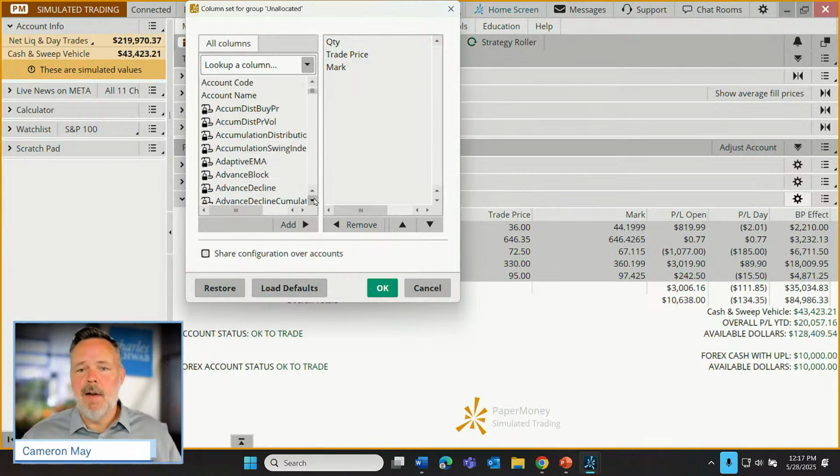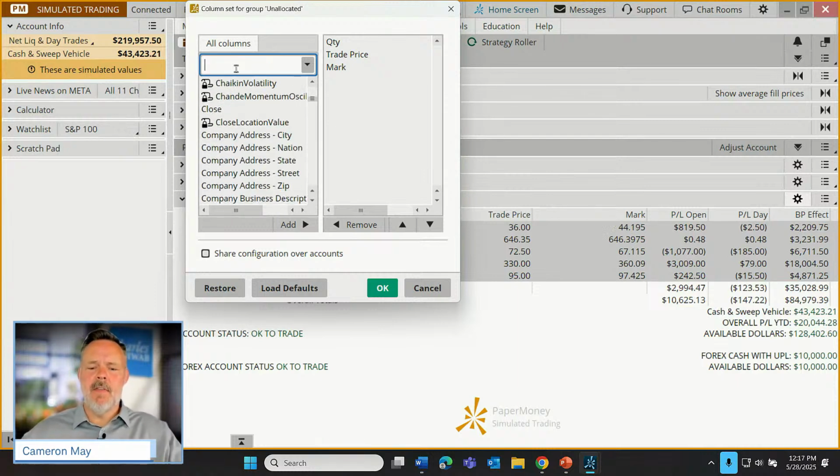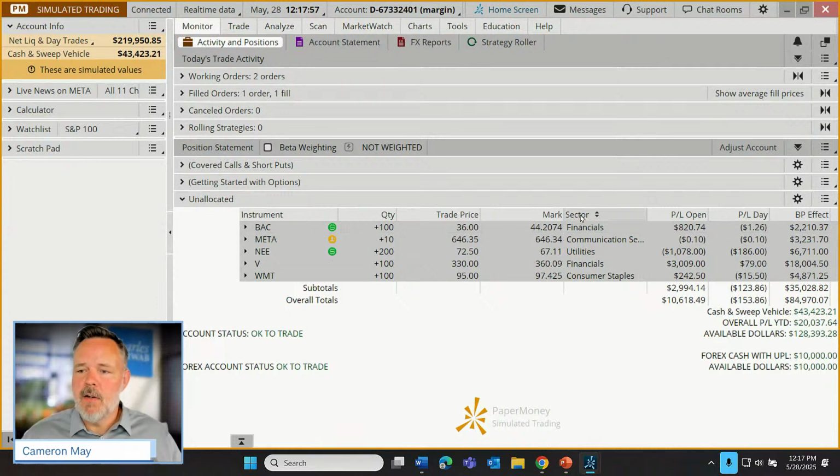And there are, I don't know, I've never counted them, hundreds of potential columns. Let's just say maybe our investor is looking to add the sector for each of these stocks. Let's just add that as a column. Click OK. And what we'll see now is we can see which sector each of these companies belongs to. Brand new column.